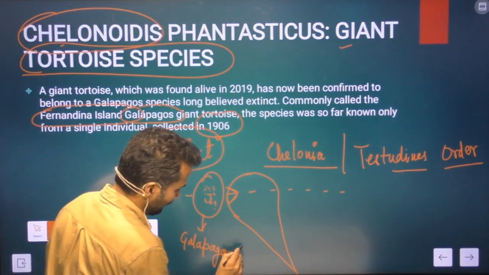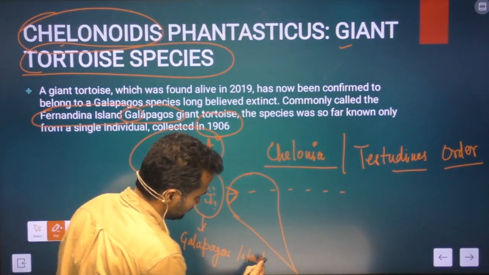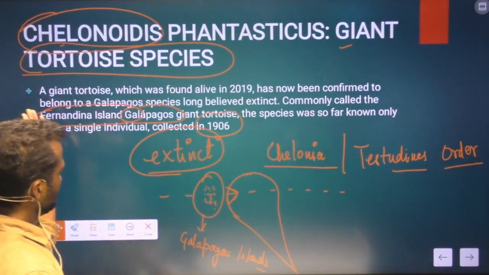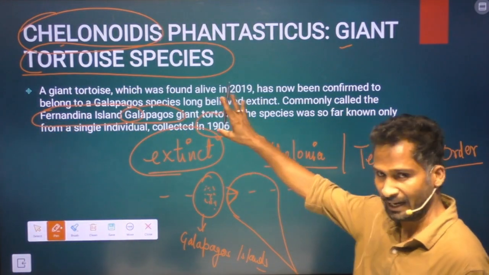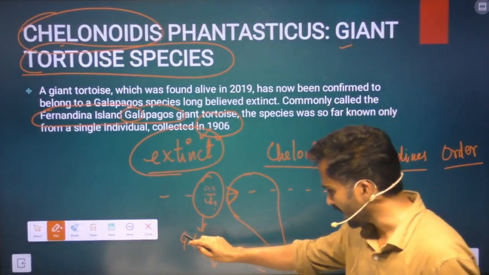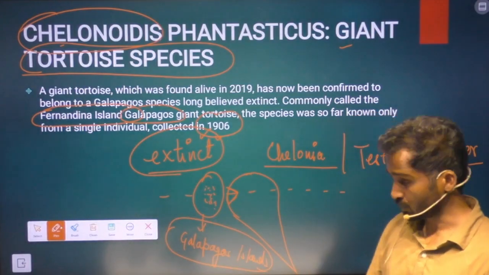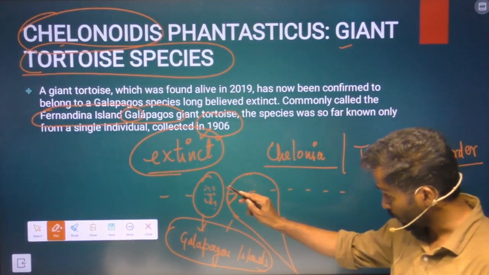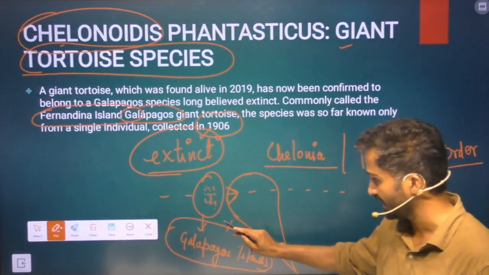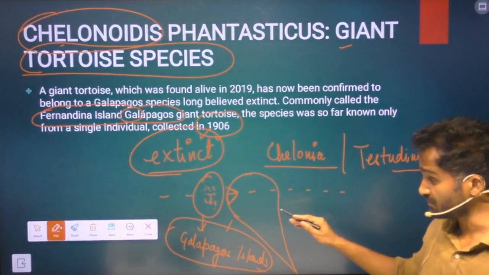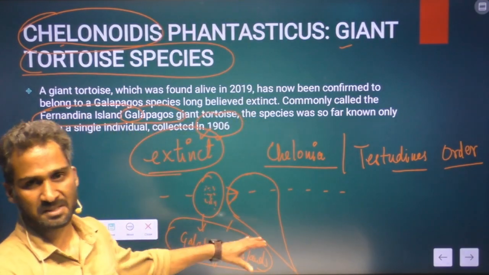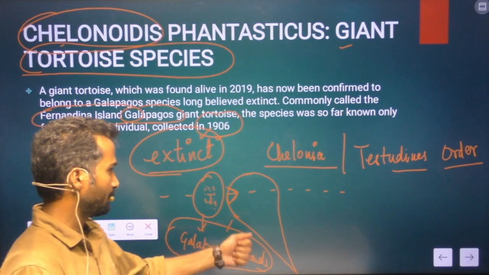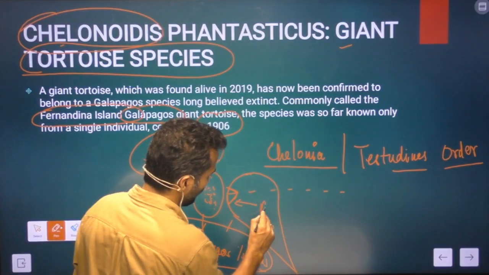This giant tortoise species is endemic to the Galapagos group of islands, and earlier it had become extinct, now it has been re-spotted. So just remember this island. Also remember that the equator passes through this island. In fact, the equator almost bifurcates this island, and this island belongs to the country called Ecuador.